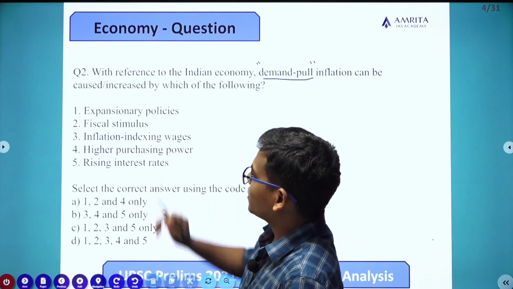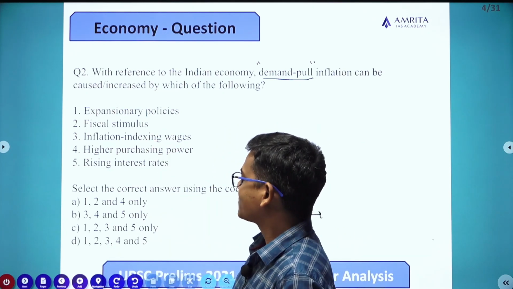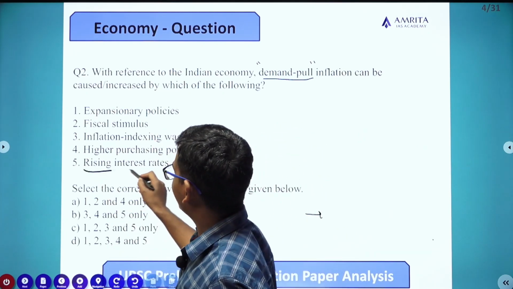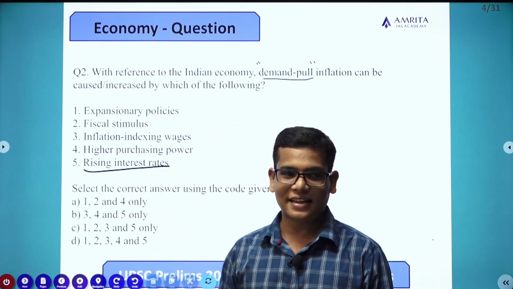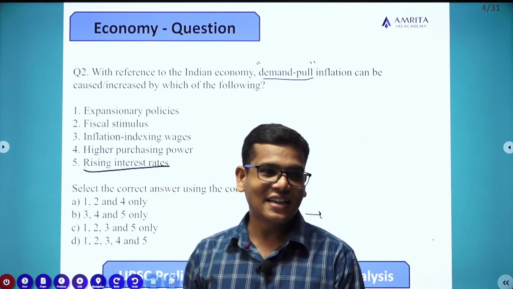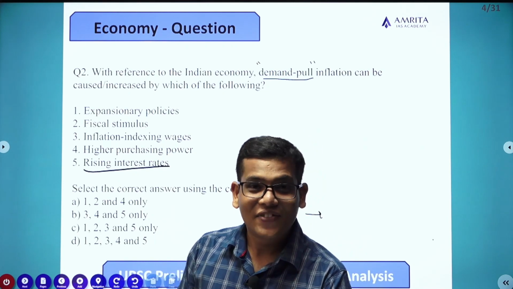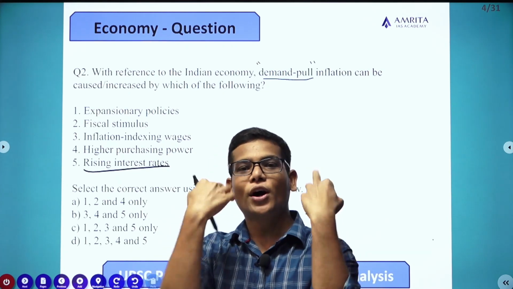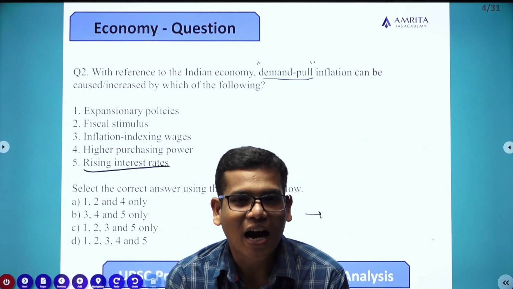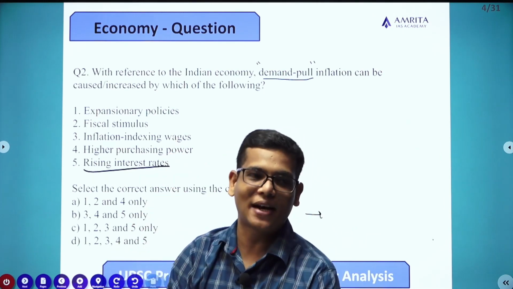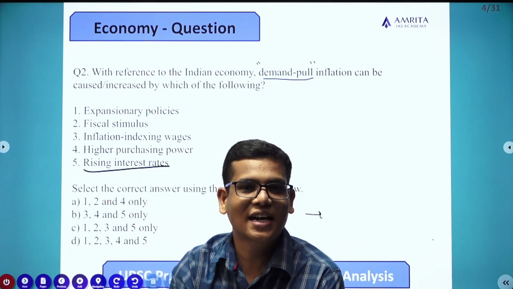Now, if you look into 1, 2, 3, 4, 5, I will take the fifth one, rising interest rates. If interest rates are raised, will it pump more money into the economy, or will it extract more money from the economy?